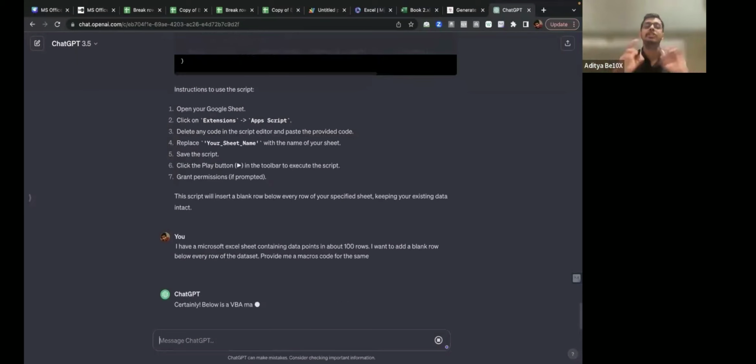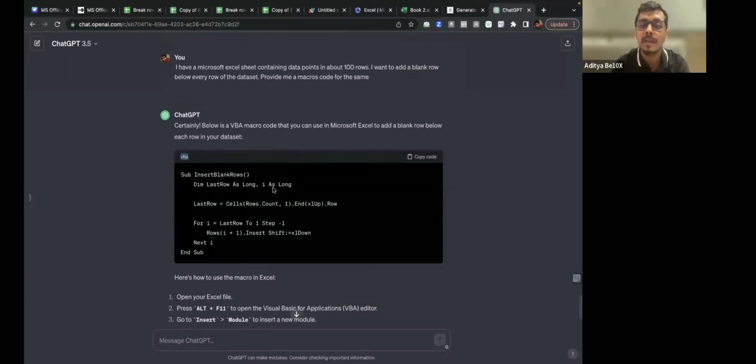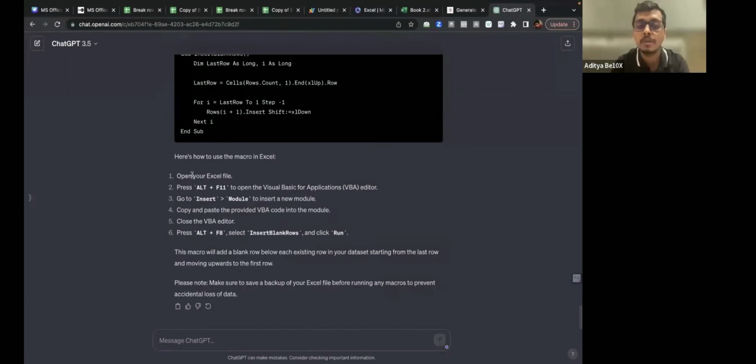And now ChatGPT will again do this. It will give you the VBA code that you have to implement. It will tell you the steps as well. It is telling you: open your Excel file, press Alt plus F11 to go to the VBA editor, go to Insert, go to Module, copy paste the VBA code, close the VBA editor, press Alt plus F8, select insert blank rows and click on Run. Once you do all of this, you will be able to do the same task in Excel as well. This is how good AI is, how good ChatGPT is. It can help you run these sorts of macro tasks in a matter of seconds.